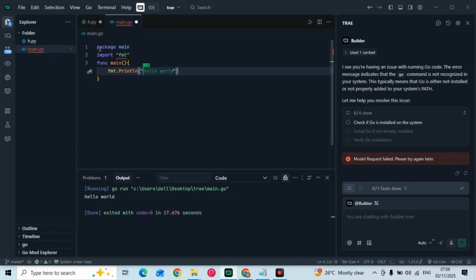fmt.Println Hello World. This calls the Println function from the fmt package to print the string Hello World to the console, followed by a new line character.